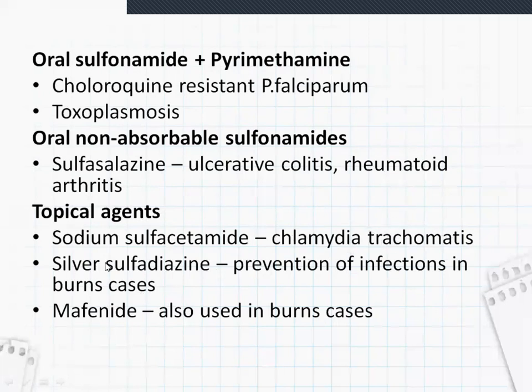This organism causes trachoma. Silver sulfadiazine is used in prevention of infections in burns cases. As we know, in burns cases, the tissues are exposed to the outer surroundings, due to which they can attract any gram-positive or gram-negative bacteria. So silver sulfadiazine helps in prevention of infections. And mafenide is also used in burns cases.